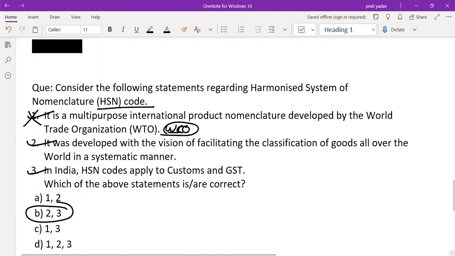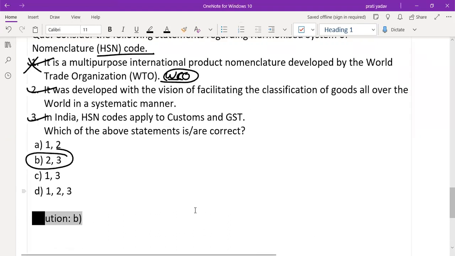Let's check whether we are on the right path or not. Option B is correct. That means we are on the right path.